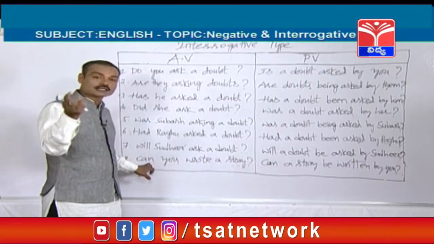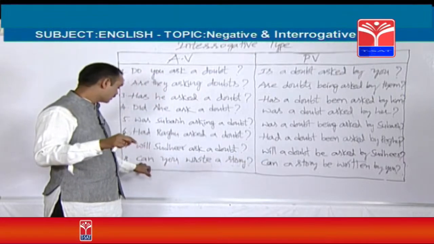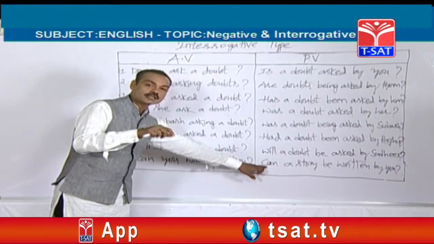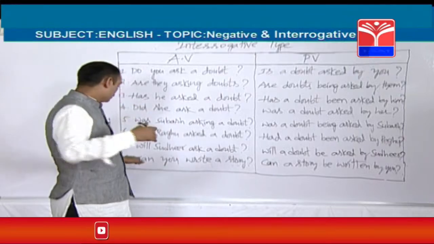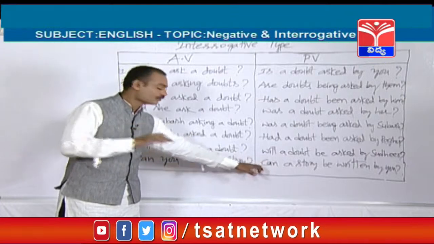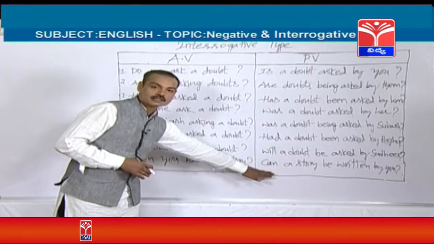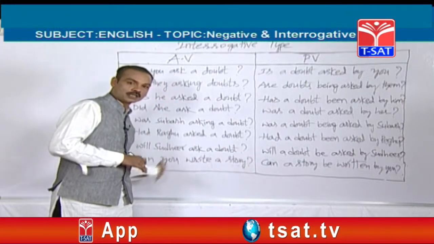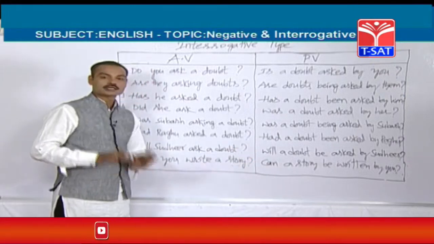If the active voice starts with could, the passive voice also should be started with could. If the active voice starts with should, the passive voice also should be started with should. So whatever modal verb is used in the beginning of the sentence, even the passive voice also should be started with the same modal verb. Could means could, should means should, may means may, like that. So, can you write a story?